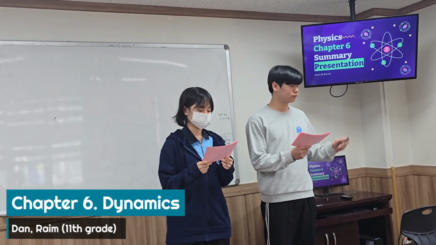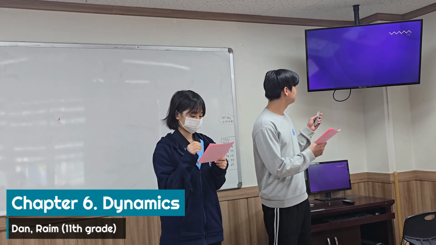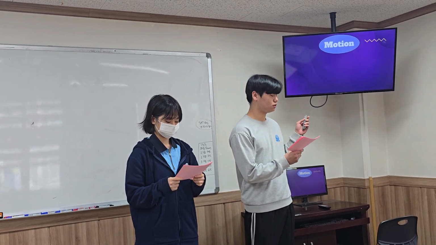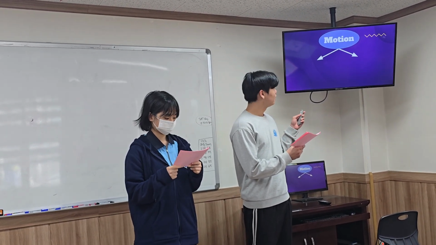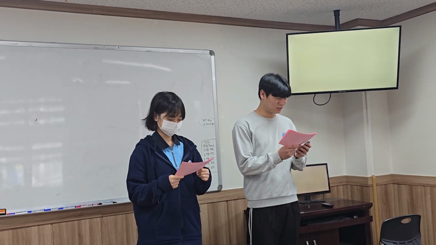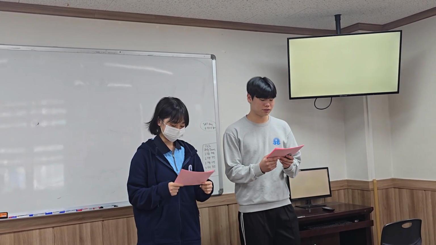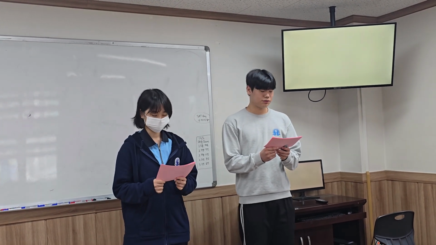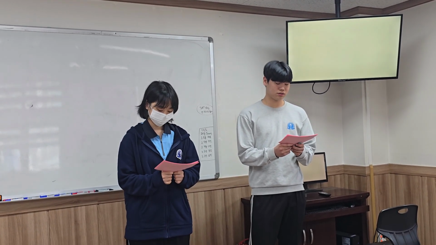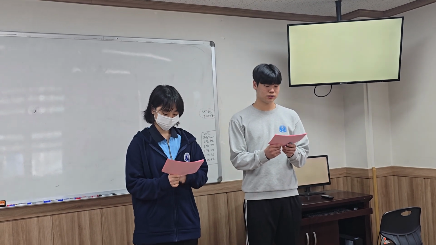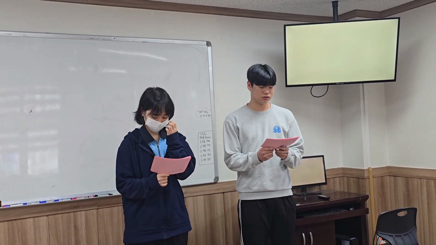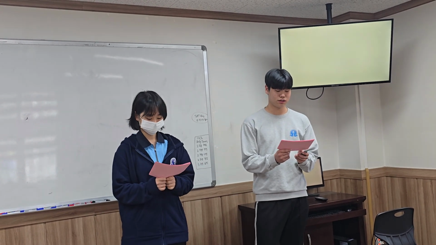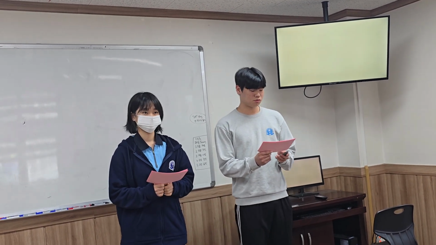Let's get started. The philosopher Aristotle categorized motion into two types: natural motion and unnatural motion. Natural motion is motion caused by some internal quality of an object that makes it move to a certain preferred position without any application of force. For example, heat rises and rocks fall. Unnatural motion means motion that requires applied force to be sustained. For example, throwing rocks upward.